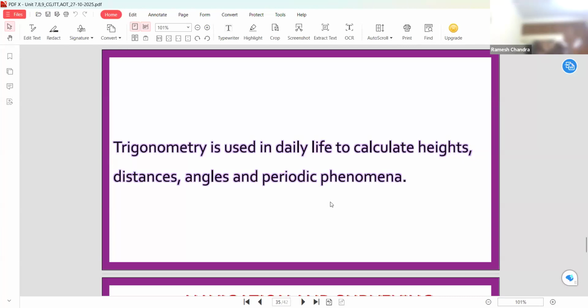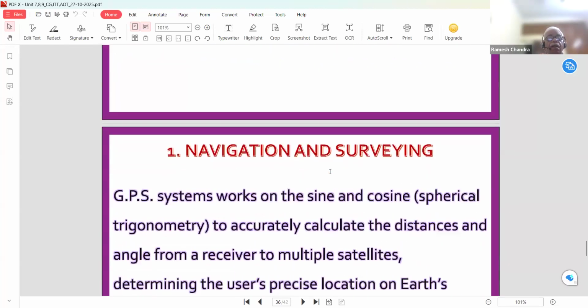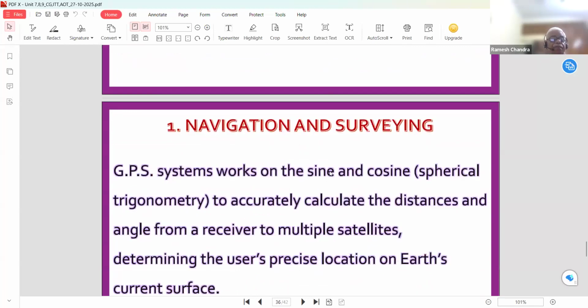We can see that trigonometry is used in daily life to calculate heights, distances, angles, and periodic phenomena. In navigation and surveying, the GPS system works on sine and cosine, using spherical trigonometry. That is not in the Cartesian form, because latitude and longitude are given, and the earth is not a plane surface but a curved surface.